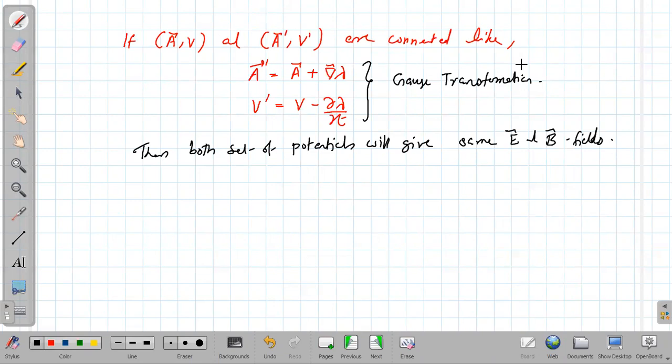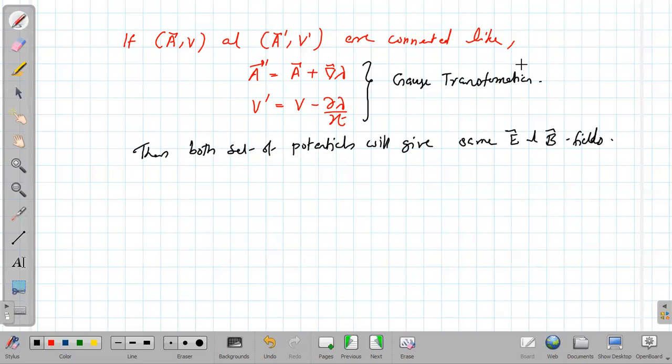So we always have a freedom on the potentials. We can move from a difficult potential to a simpler potential by using gauge transformation. The only thing we have to remember is that when moving from one potential to another, it should be through the gauge transformation so that the field doesn't change. This kind of freedom is called the gauge freedom, and the transformation is called the gauge transformation. So the potentials are not directly observable.